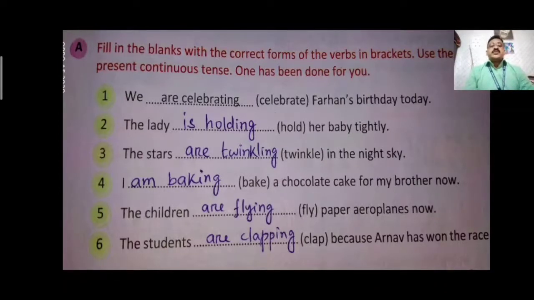The students dash, bracket clap, because Arnav has won the race. Students are plural nouns. The plural nouns always have are. The students are clapping because Arnav has won the race. So where the noun or pronoun is singular we use is plus ing. When the noun or pronoun is plural we use are plus ing.